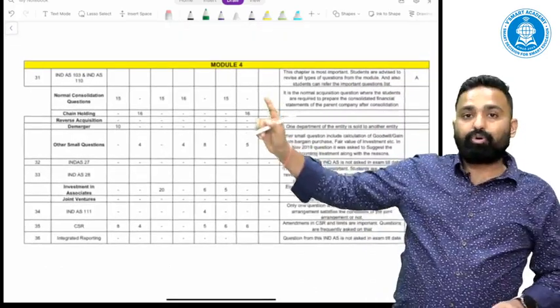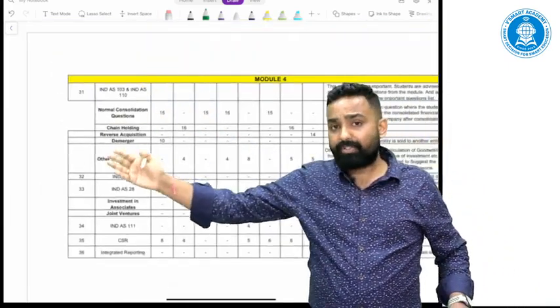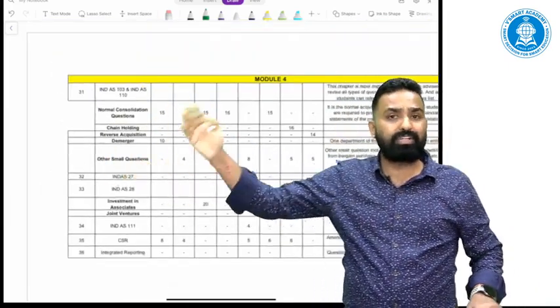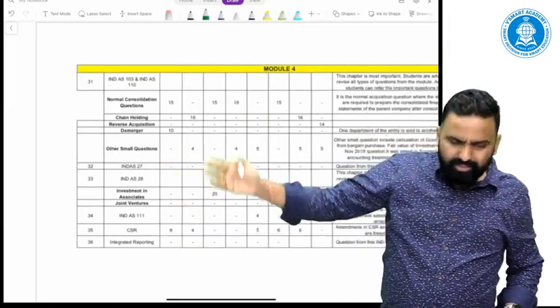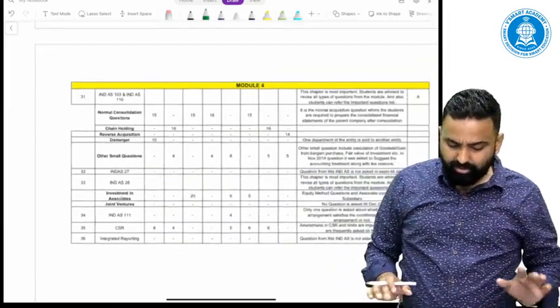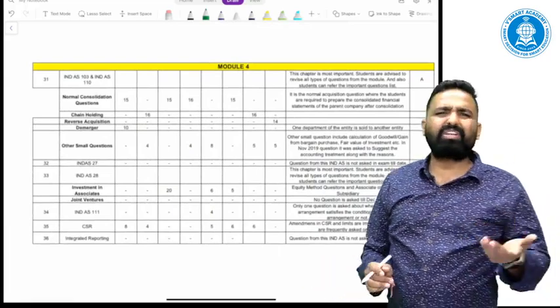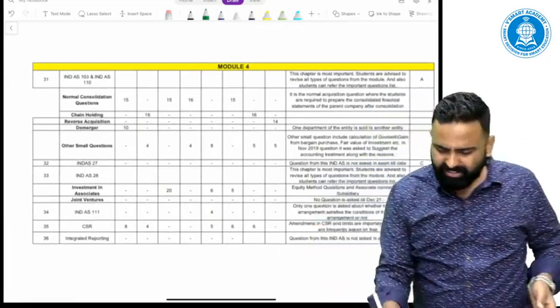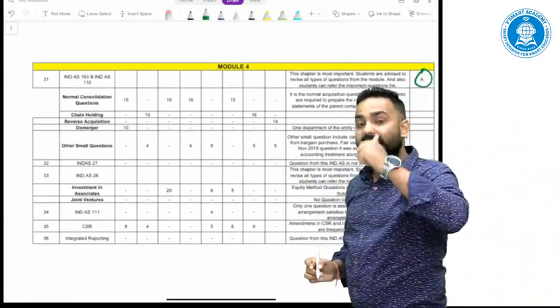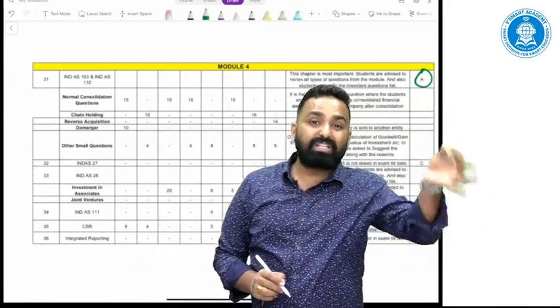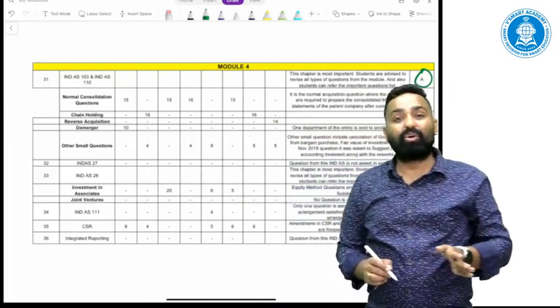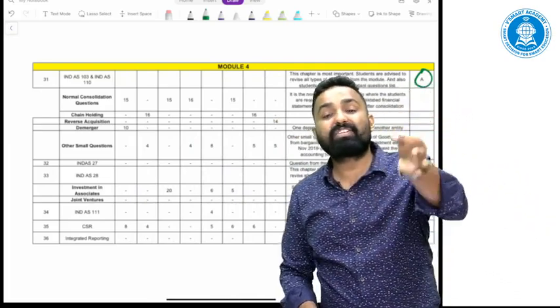Next is module 4. Under module 4, business combinations, consolidations, joint ventures, associates, joint arrangements, CSR, integrated reporting, and separate financial statements are all covered. Obviously, Ind AS 103 and 110 are the most important topics and they are A category topics. But one thing is very interesting, they haven't asked any single question from Ind AS 110, consolidated financial statements, the theory.